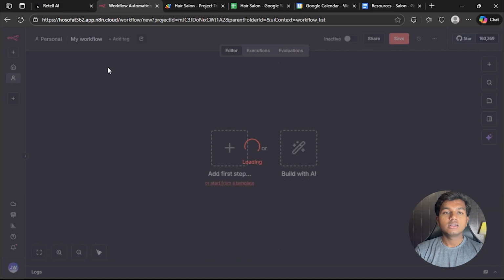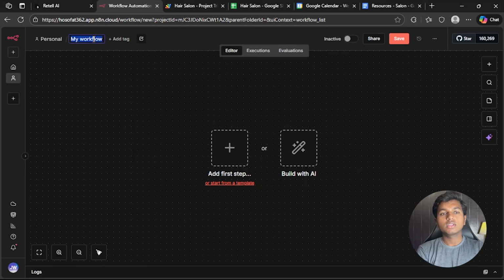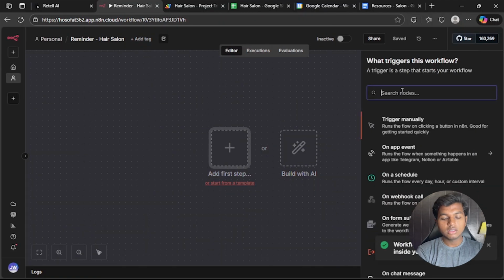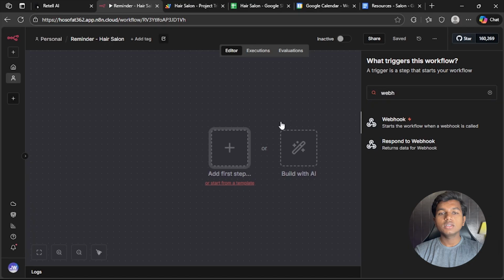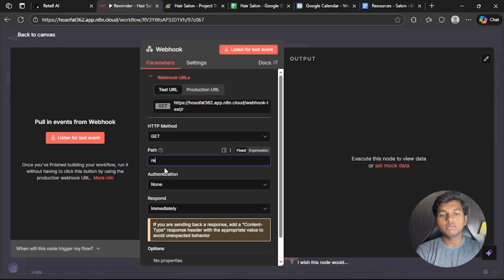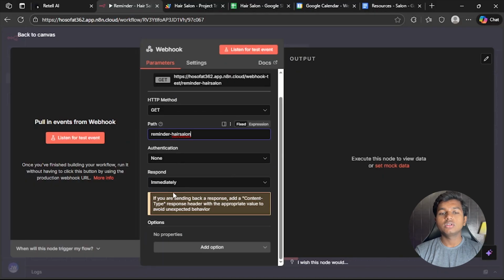Click on create new. Rename this to reminder hair salon. This is very simple. Just click on add first node. Click on webhook. Rename the URL reminder hair salon. Authentication none.